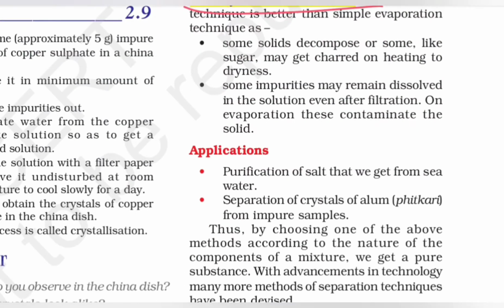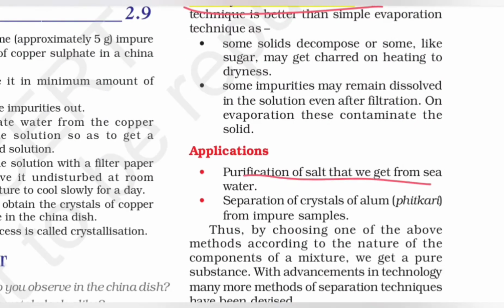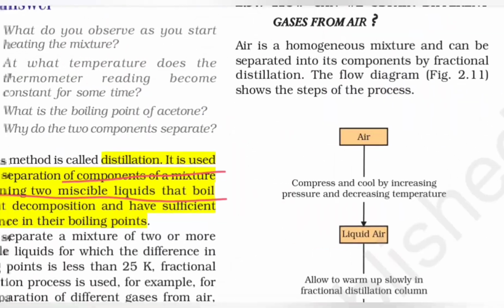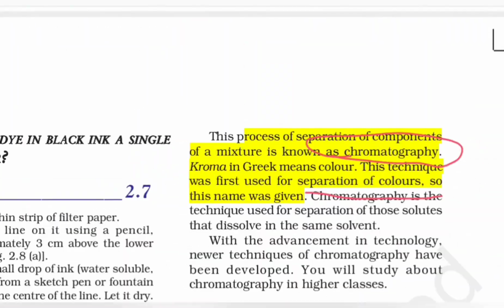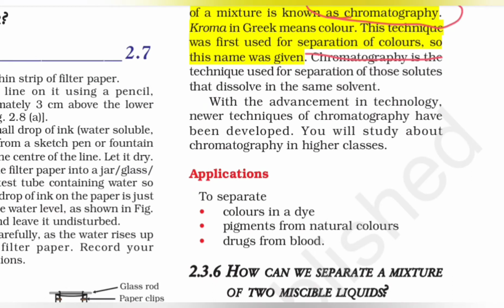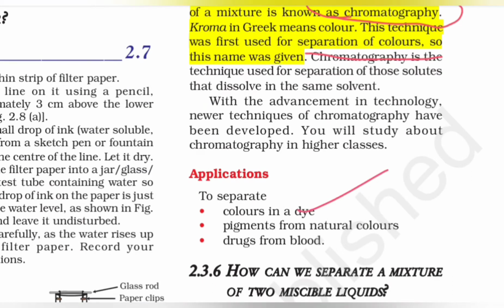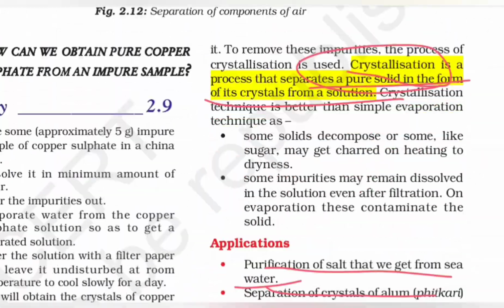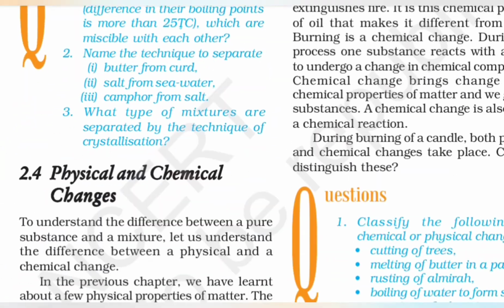Applications can also be important, guys. Purification of salt that we get from seawater is done through crystallization. Separation of crystals of alum from impure samples is again crystallization. Accordingly, we had other applications that you can go through. Chromatography is used to separate colors in a dye, pigments from natural colors, and drugs from blood. So in real life, chromatography is used for these.